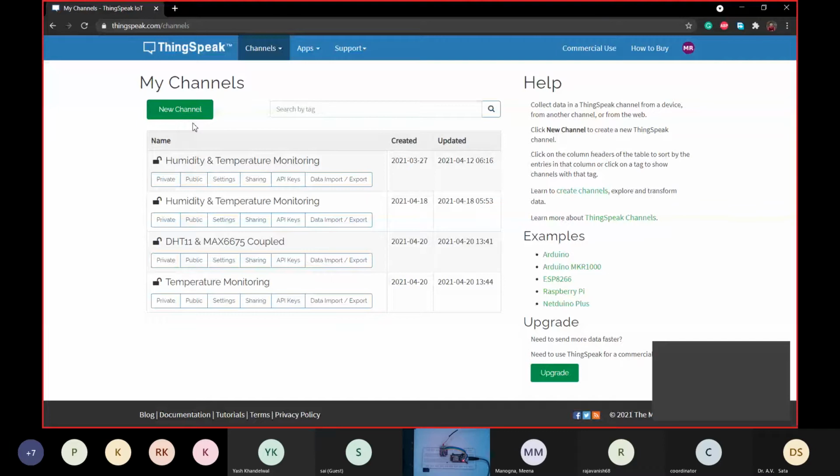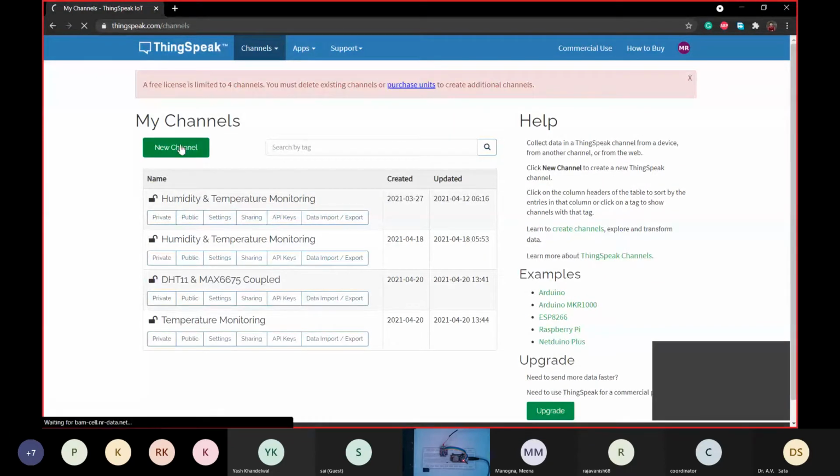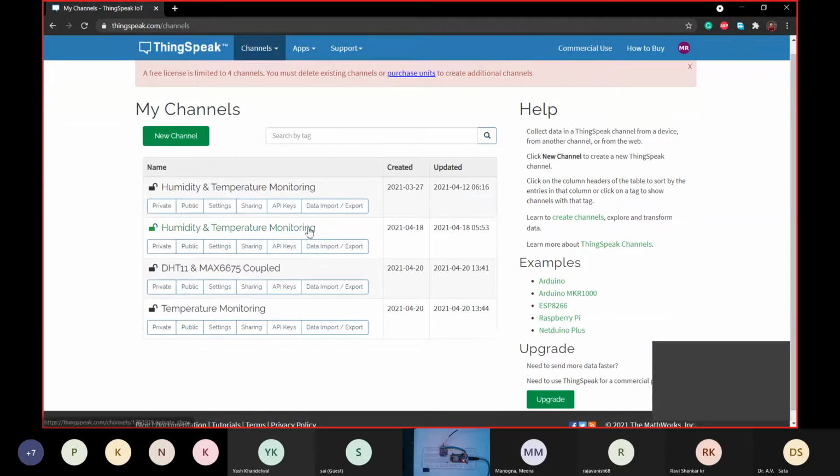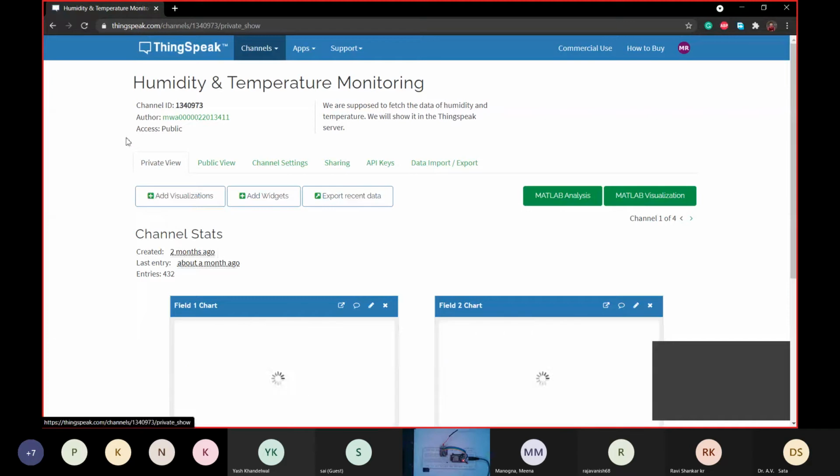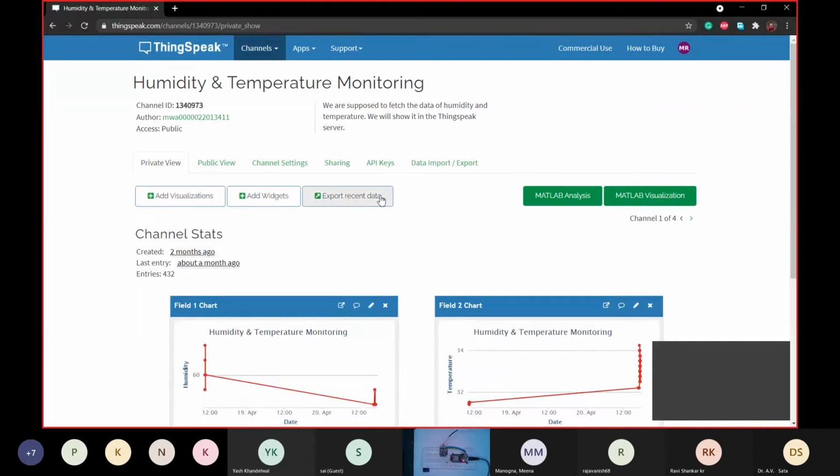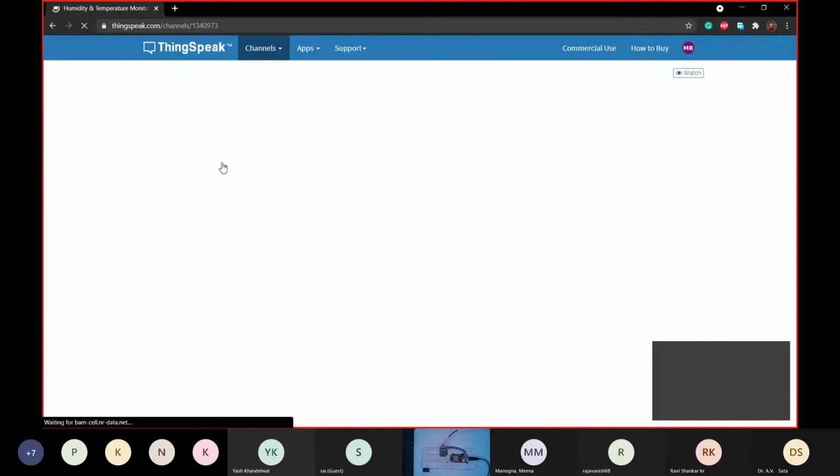I will connect two new channels right now for RTD and MAX6675 and DHT11. There is a restriction that we cannot create any new channels above 4, so I'll add two new fields to this humidity and temperature monitoring.